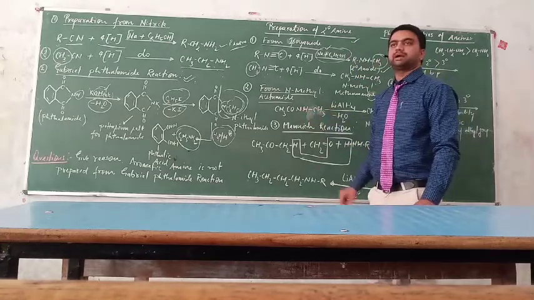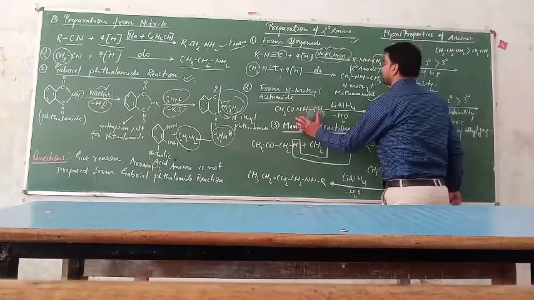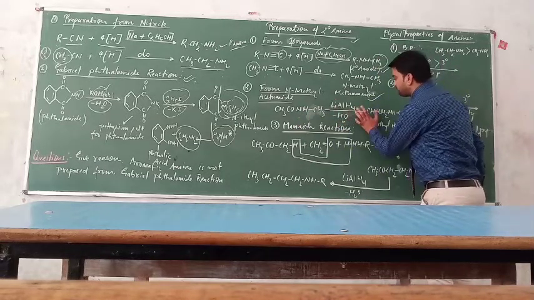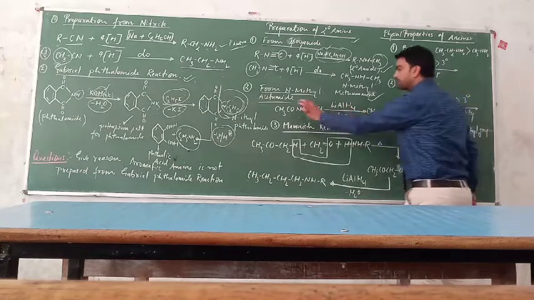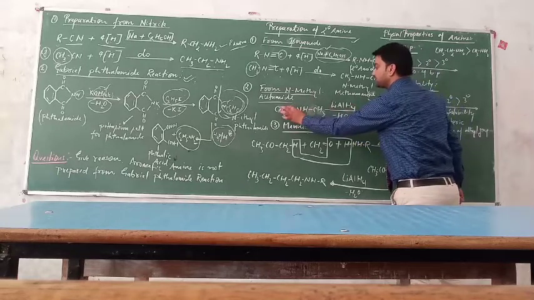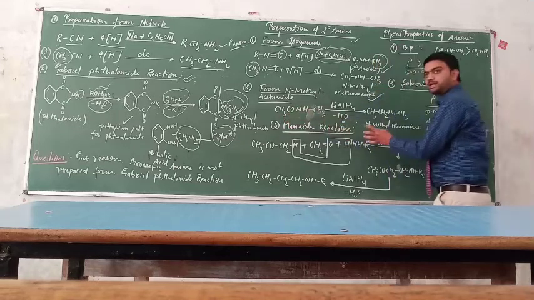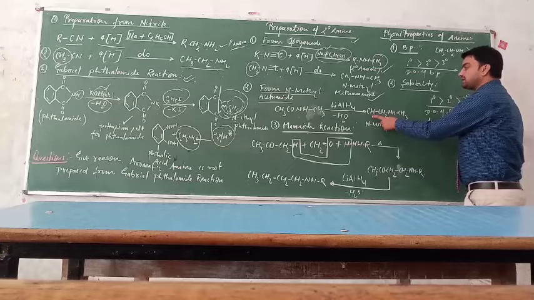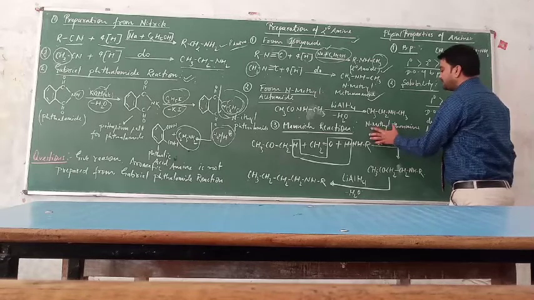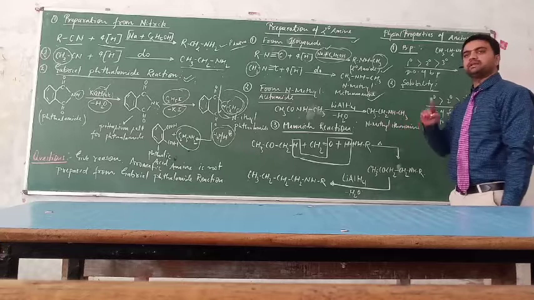This is the N-methyl acetamide, and when this one is treated with the lithium aluminium hydride, then out of these 4 hydrogen, the 2 hydrogen react with the oxygen to form 1 water molecule, and the 2 hydrogen will join the place of oxygen, that means we get the CH2. Understand? So we get the product CH3, CH2, NH, CH3. This is known as N-methyl ethenamine, or the second name is ethyl-methylamine. This is the 2-degree amine.